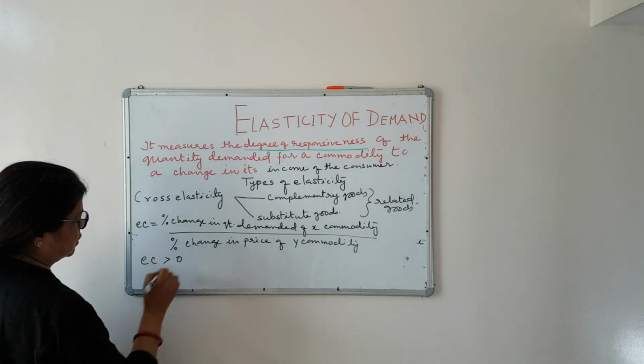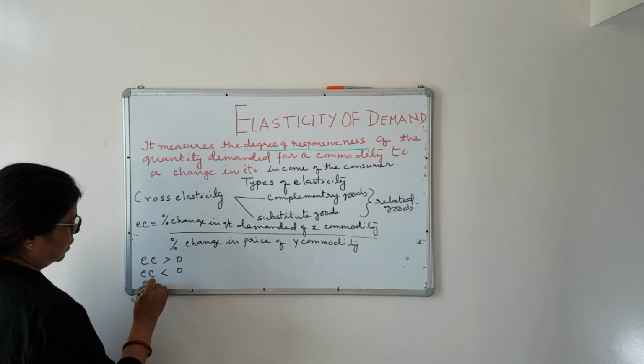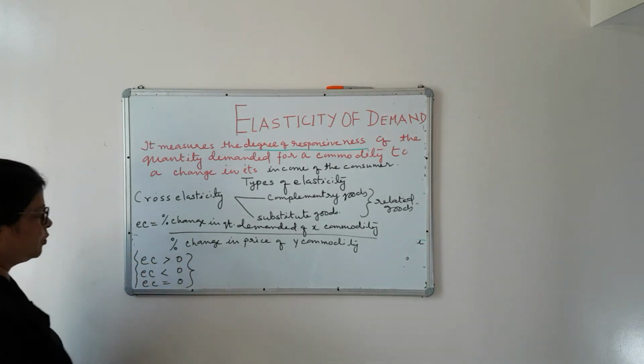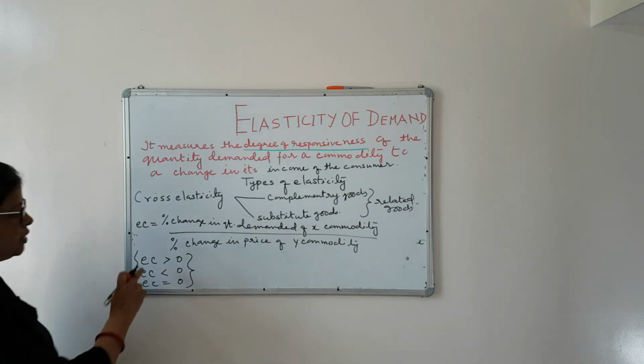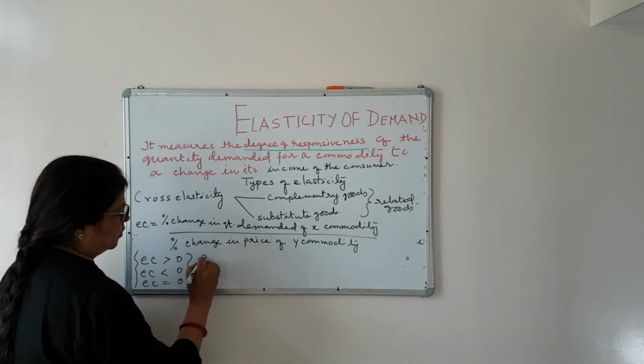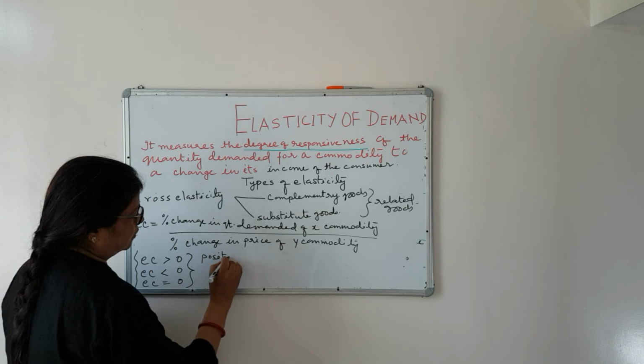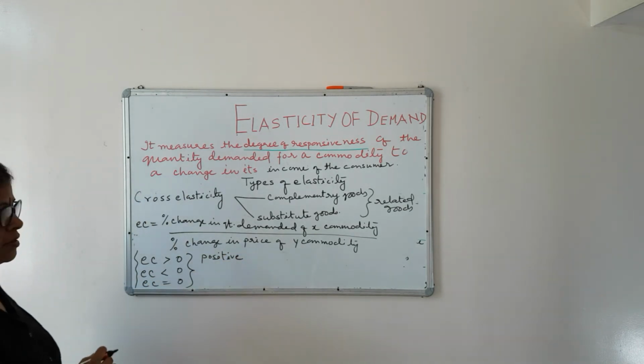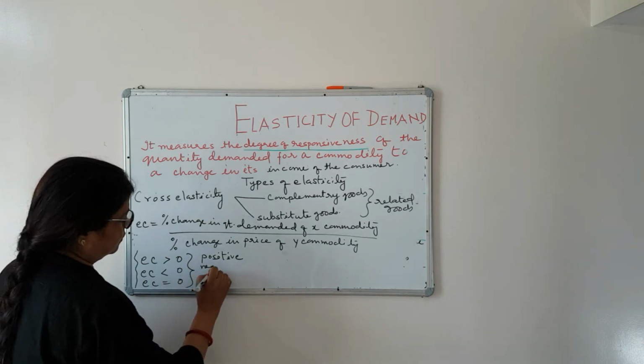Now, when you write down the values, EC can be more than 0, EC can be less than 0, EC can be equal to 0. These are the three values which you have to remember. EC is more than 0 means positive. EC is any number which is less than 0 is negative.